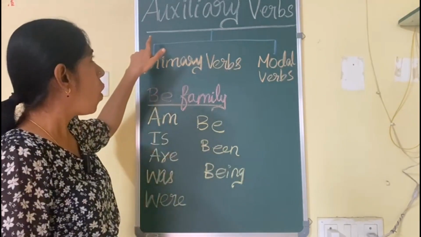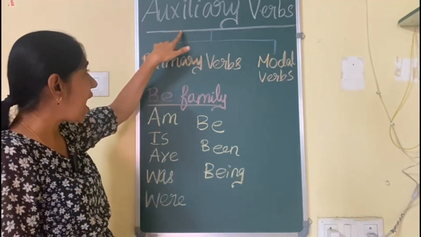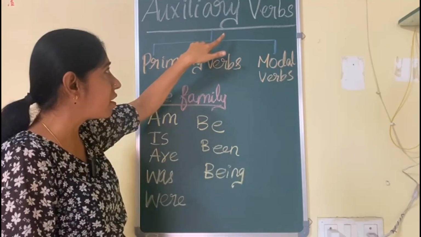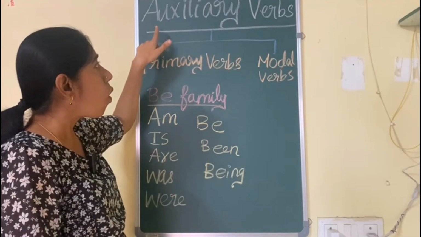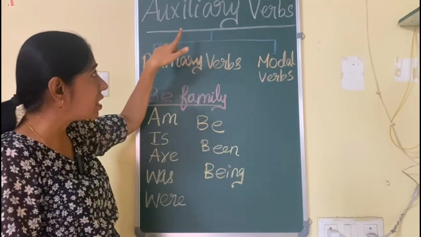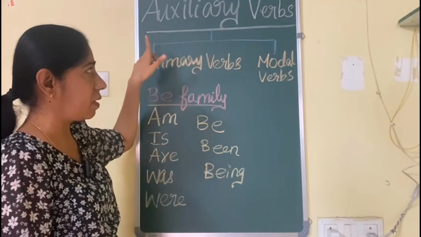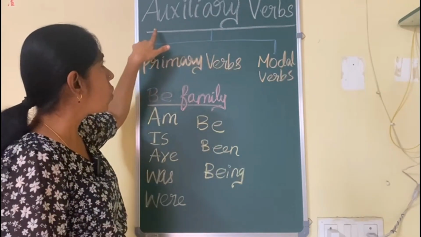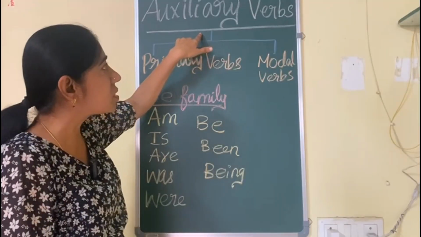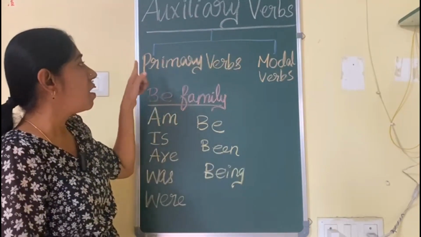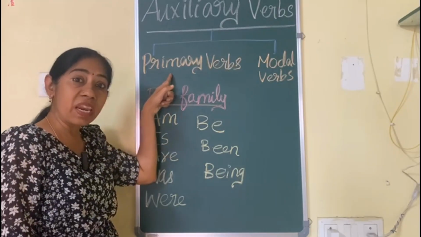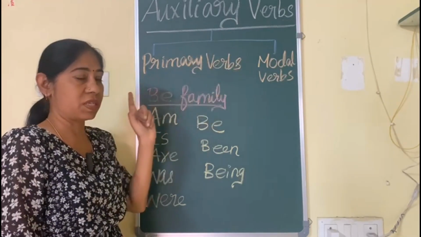Okay. We have to pronounce this as auxiliary verbs. In British English we pronounce it one way, and in American English, we pronounce it another way. So this is auxiliary verbs. The next is that they are divided into two: primary verbs and modal verbs.